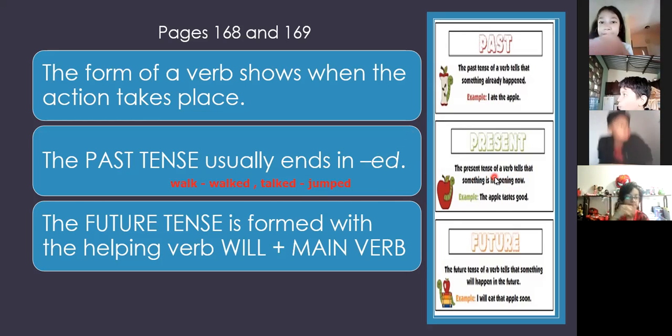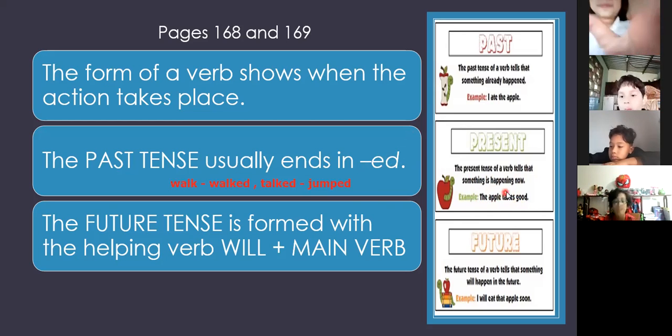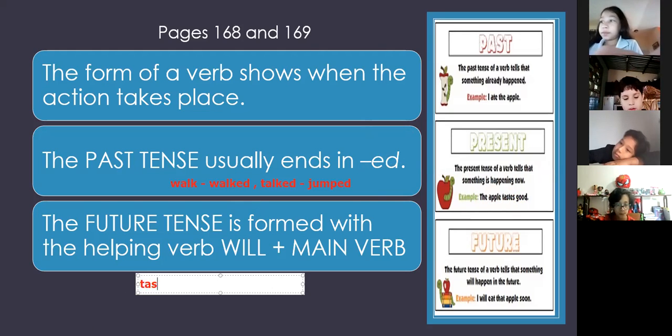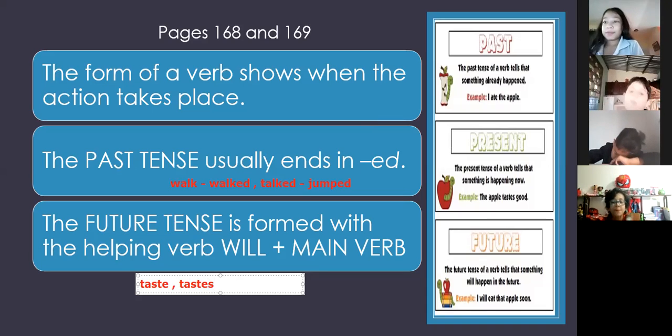In present, the tense of the verb tells something is happening now. For example, the apple tastes good. Our action, our verb is taste. We recognize that sometimes when we're talking about a third person, it has the letter S, like tastes. So we have the verb taste for present, and we can have it also tastes. Why? Because it depends what we're talking about.